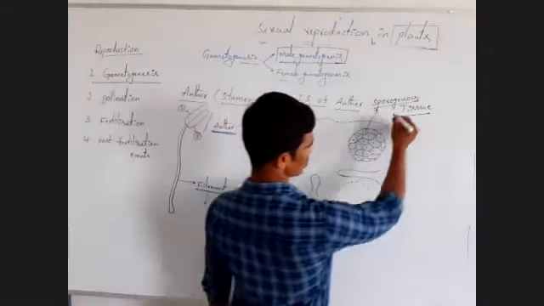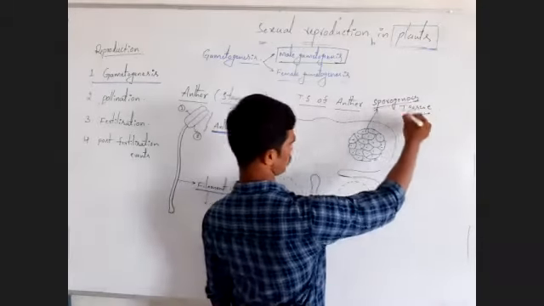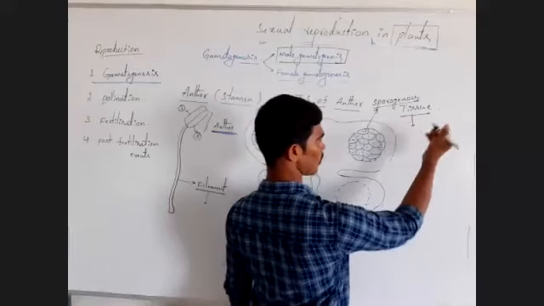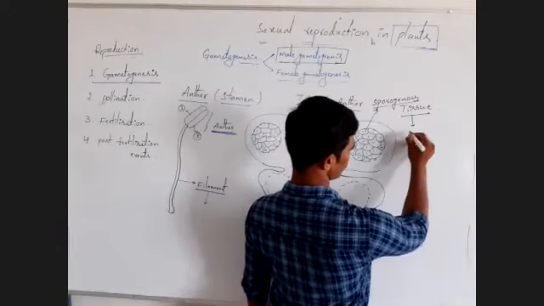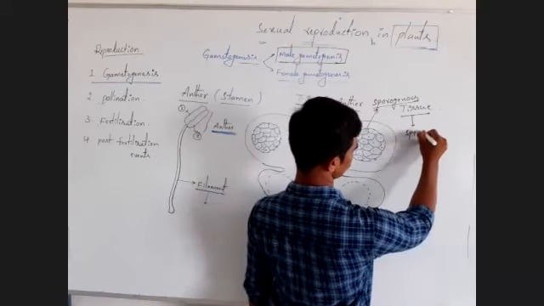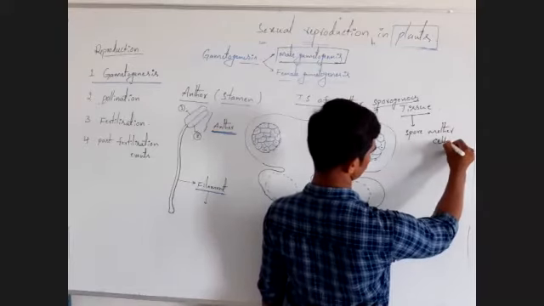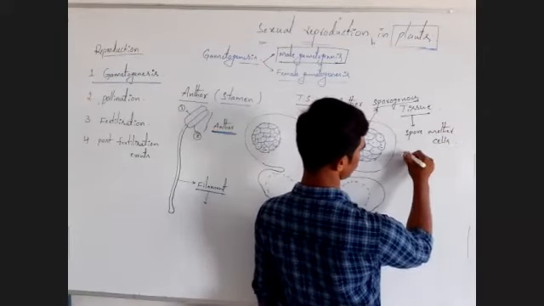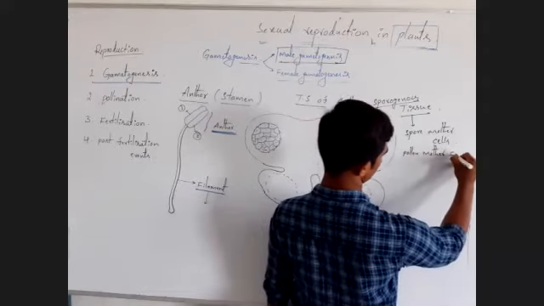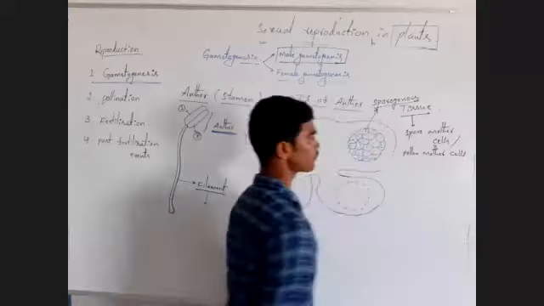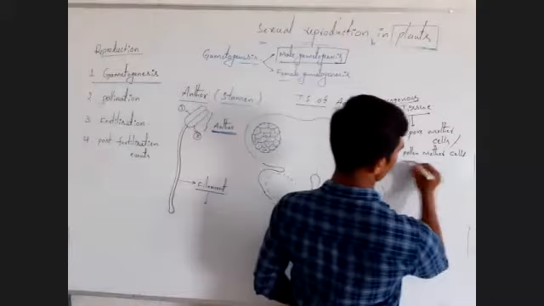After some time, all cells of the porogenous tissue are modified as spore mother cells. It's also called pollen mother cells.